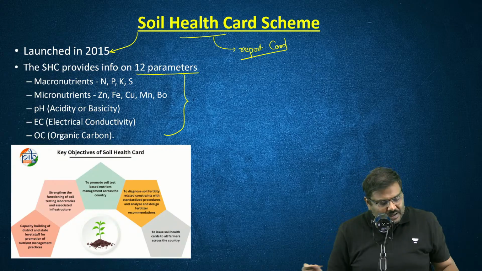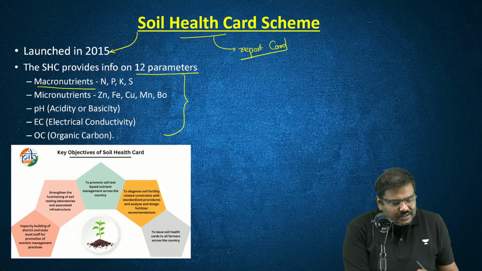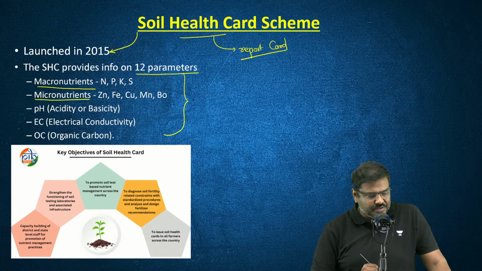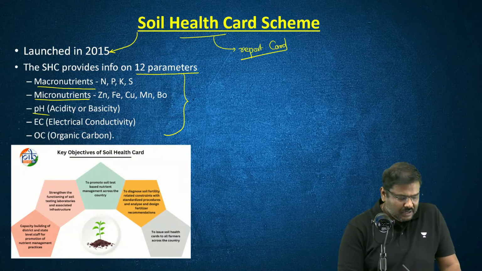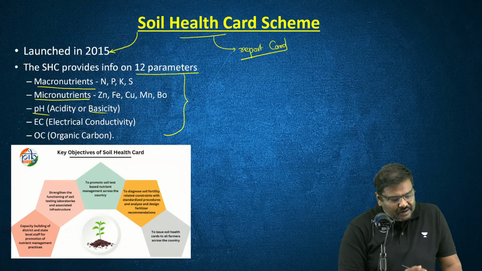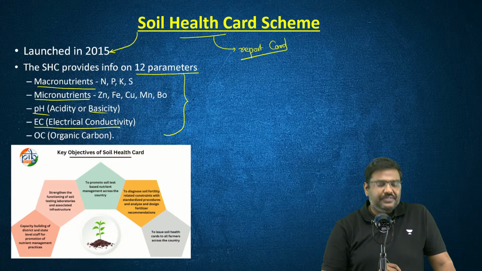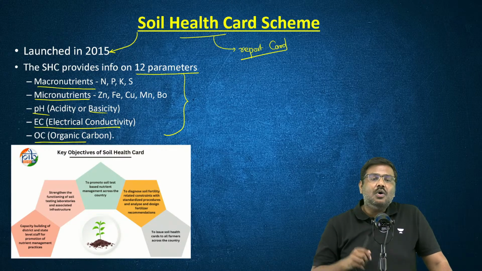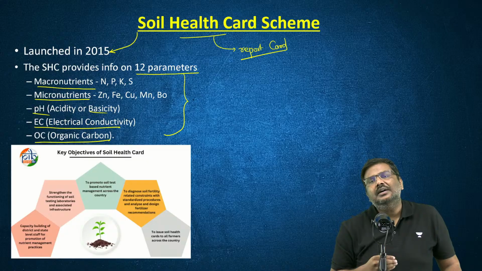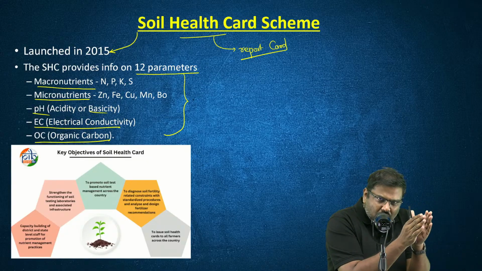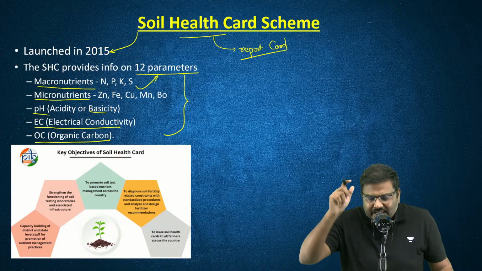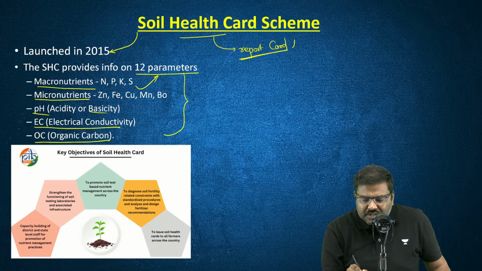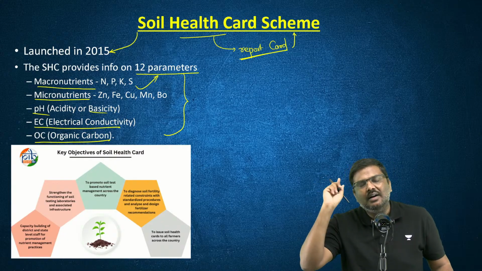What are these 12 parameters? The macronutrients, the micronutrients, the acidity or basicity of the soil, which is measured on the pH scale, the electrical conductivity, and the organic carbon, how much is present. Information on all of these indicators, that is the 12 parameters, is given in this report card, which is called a Soil Health Card.